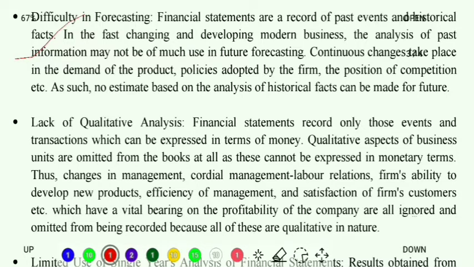So let's read this. The financial statements are a record of past events and historical facts. In the fast changing and developing modern business, the analysis of financial statements may not be of much use in future forecasting. So this is what I told you, even if I have the past information, it may not be of any use to me. Continuous changes take place in the demand of the product, the policies adopted by the firm, the position of the competition, etc. As such, no estimate based on the analysis of the historical facts can be made for the future.